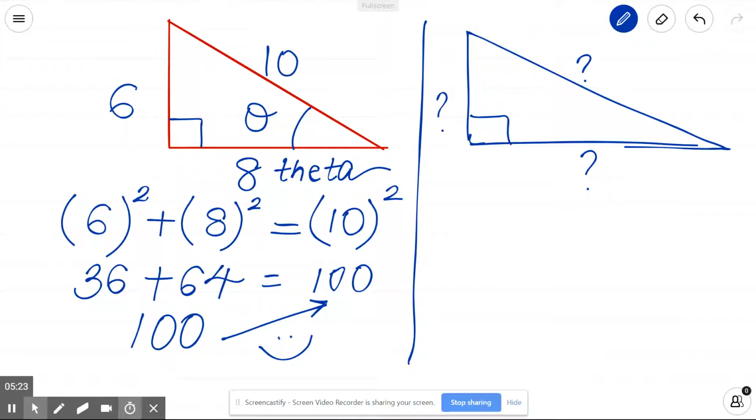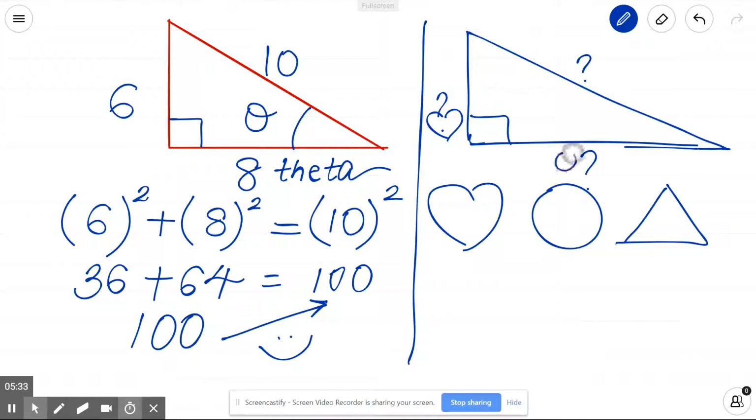In other words, what I'm trying to say is I want you to think of three numbers, take them as the longest side, and check if it holds true for the Pythagorean theorem. So that is a challenge in this video for you.